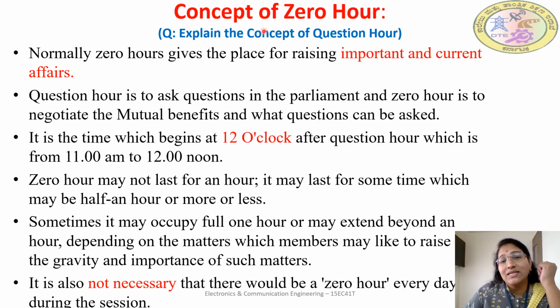Okay, next, what is the concept of zero hour? Explain the concept of zero hour is asked in the examination. Normally, zero hour gives the place for raising important and current affairs. So during this zero hour, very important and current affairs questions are asked. Question hour is to ask questions in the parliament, but zero hour is to negotiate mutual benefits and raise what questions can be asked. That is the main difference. It is the time which begins at 12 o'clock. It exactly starts at 12 o'clock. That is why it is called zero hour.